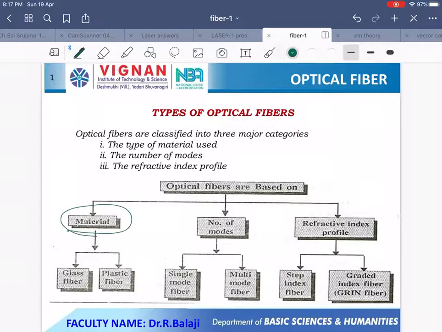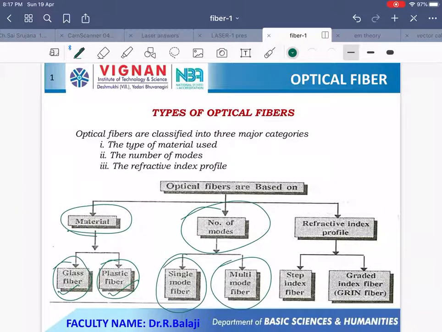Based on material, the optical fibers are classified into two types. One is called glass fibers and the other one is called plastic fibers. And based on the number of modes propagating through the optical fibers, they are classified into two types. One is called single mode optical fiber. In this fiber, only one mode propagates from one end to the other end. The other is called multi-mode optical fiber. Through this optical fiber, a number of modes propagate from one end to the other end.